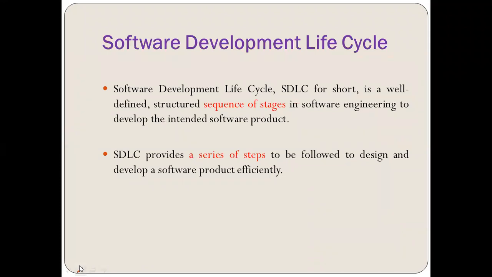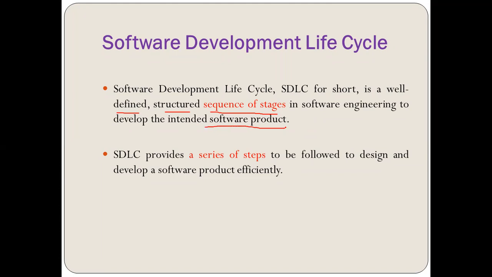What is basically software development life cycle? I have told you in simple form, and now I'm going to define it in the technical form. In short, SDLC is a well-defined, structured sequence of stages in software engineering to develop the intended software product.